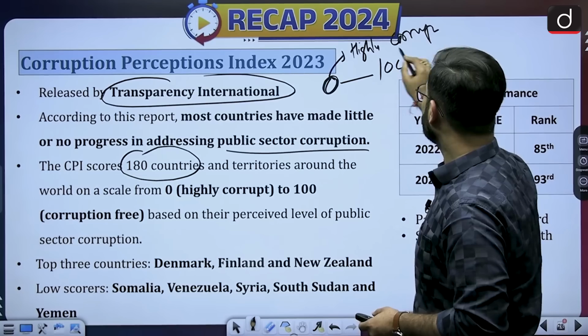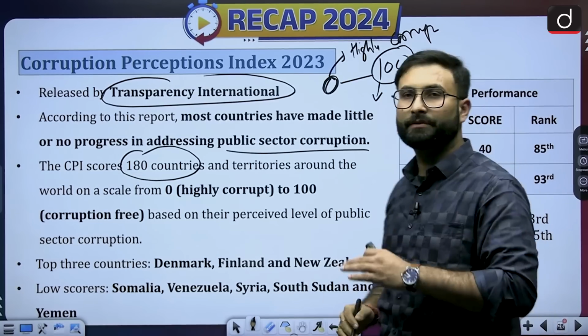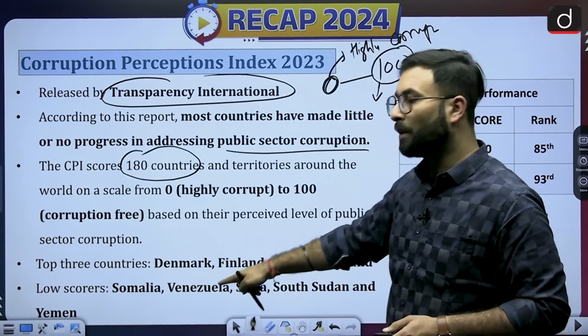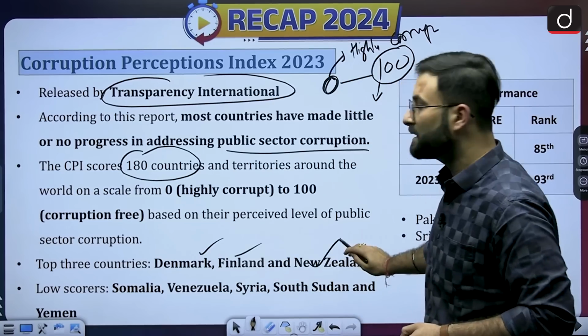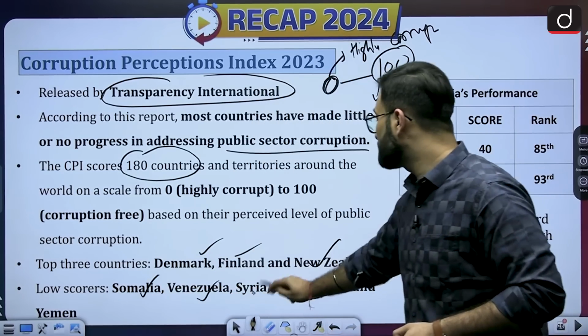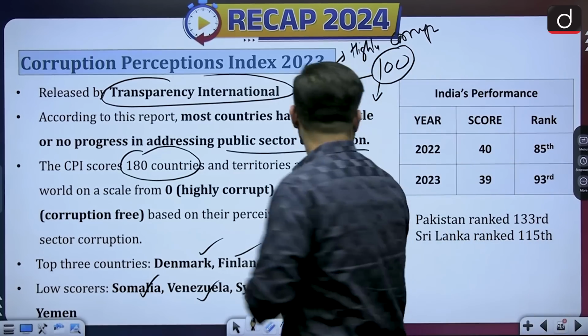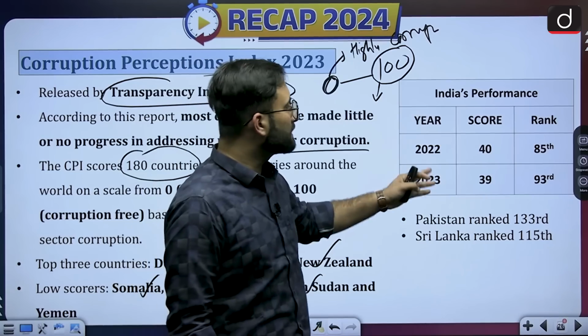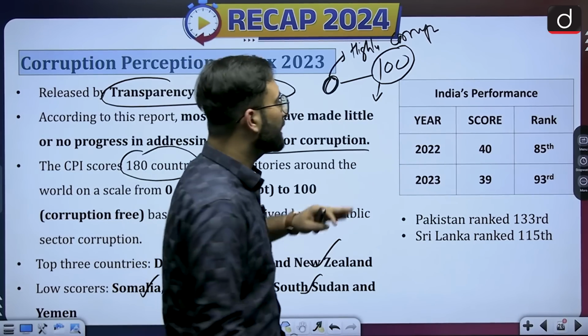Okay, and when we are talking about 100, that means a corruption-free country. Now, when we are talking about the top 3, Denmark, Finland and New Zealand are at the top. Then the low scorers are Somalia, Venezuela, Syria, South Sudan and Yemen. Other than that, when we are talking about the performers, India's performance specifically, in